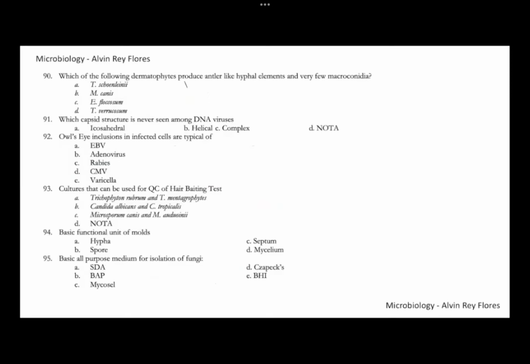For number 90, which of the following dermatophytes produce antler-like hyphal elements and very few spores? Antler-like hyphal elements, or favic chandelier, on culture is letter A, Trichophyton schoenleinii. Trichophyton schoenleinii is associated with tinea favosa, a severe type of tinea capitis that can lead to permanent alopecia. One of the distinct features is the presence of favic chandelier or antler-like hyphal elements in culture. Number 90, this is letter A.